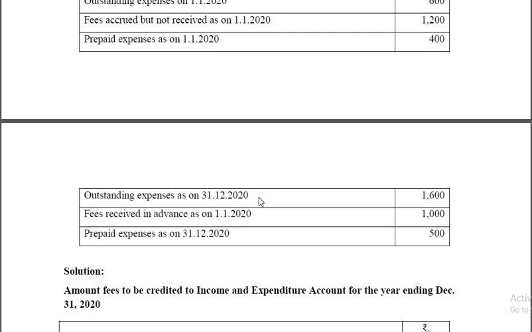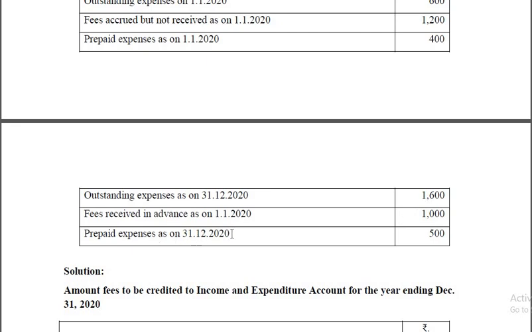accrued or incurred. Fees received in advance on 1/1/2020, at the beginning of the year, that means last year, received this year's income you have received last year. Since that is the income of current year, though received last year, it should be added to the income of current year. So to the fees received, this item should be added because it is received last year, but it is the current year income.